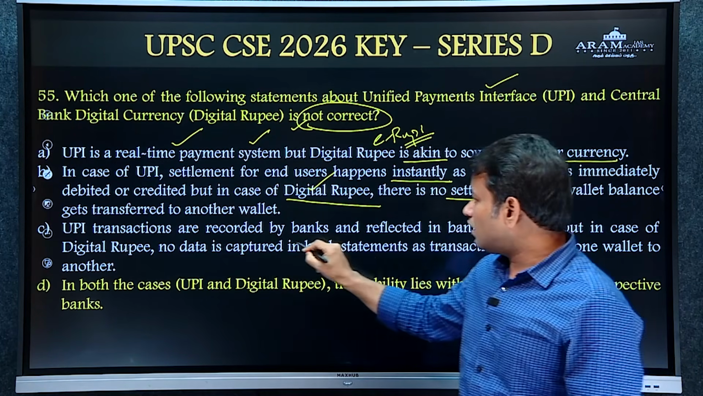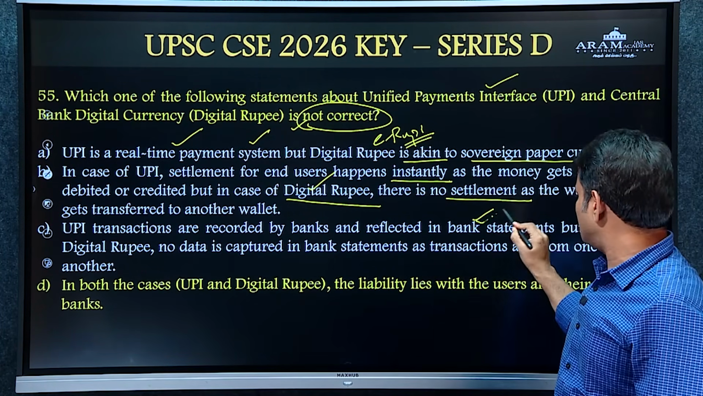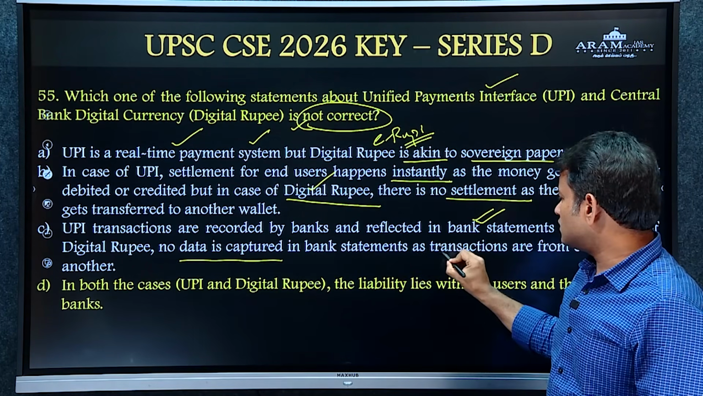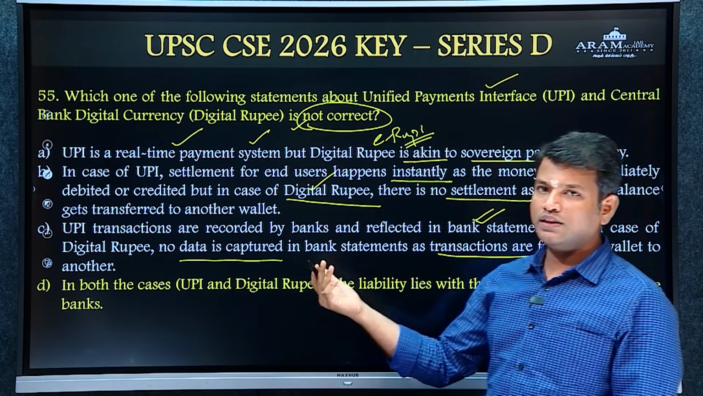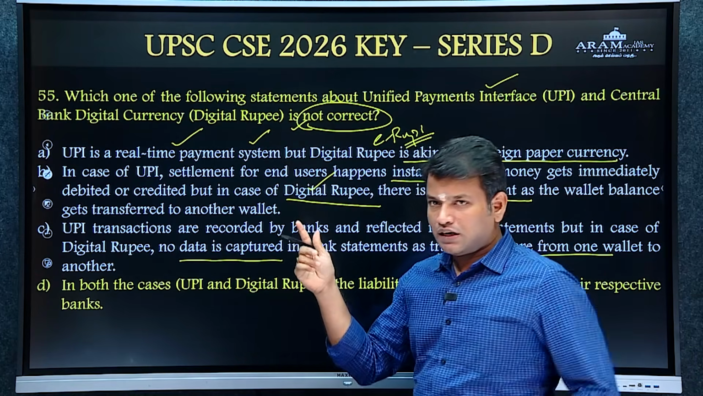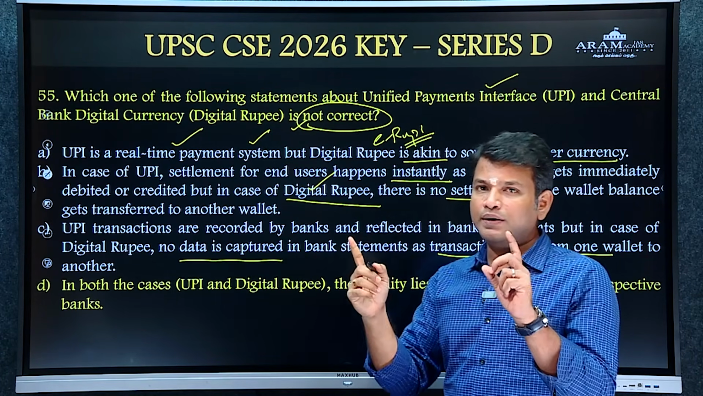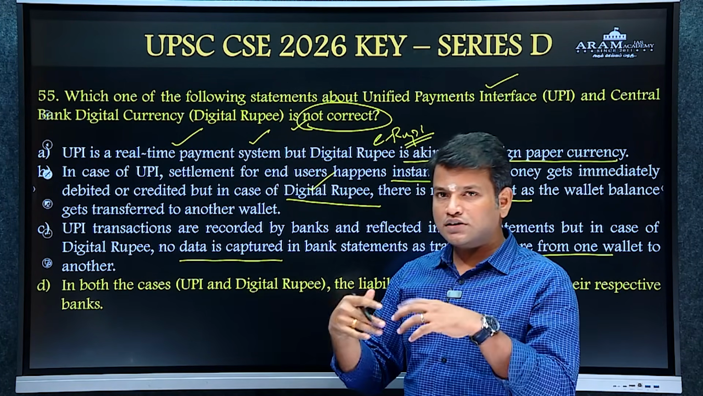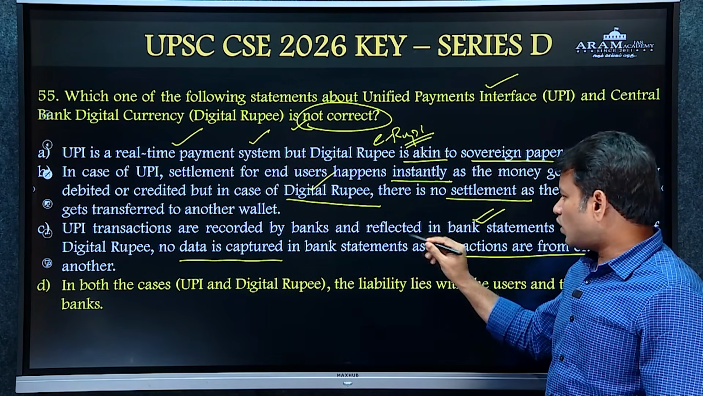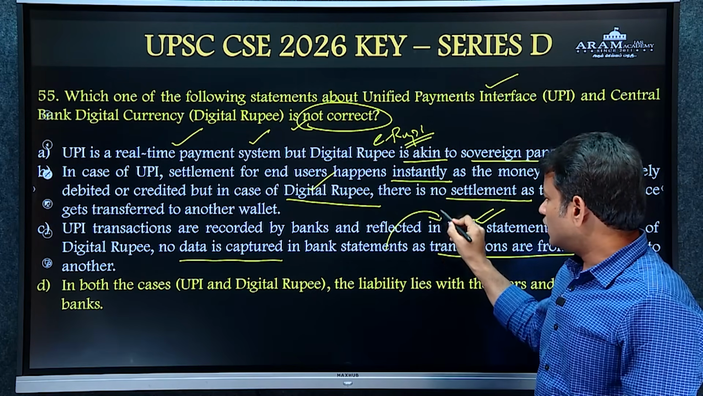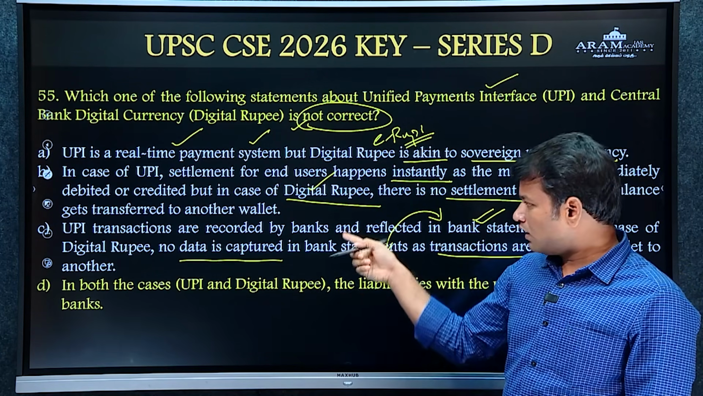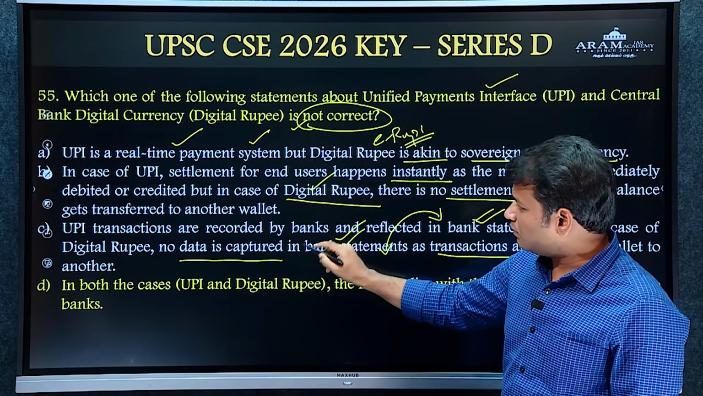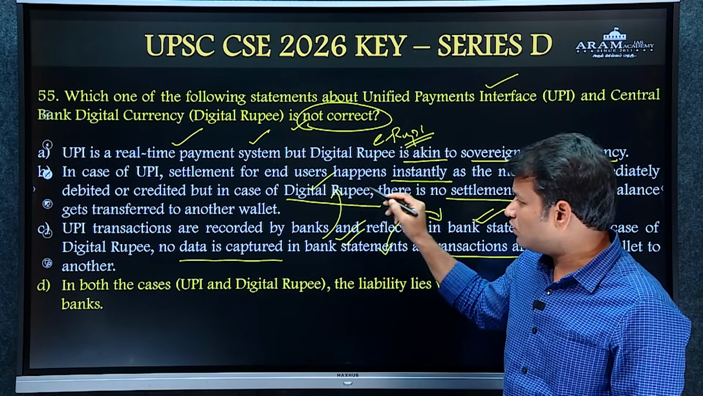UPI transactions are recorded by banks and reflected in bank statements. But in the case of the digital rupee, no data is captured in bank statements as transactions are from one wallet to another wallet. So in a UPI transaction, the settlements happen between two accounts, and the statements have the records of the transactions. But in wallet-to-wallet transactions, there is no intermediary to record the transaction. So statement 3 is also right. Actually, statement 3 somewhat explains statement 2.